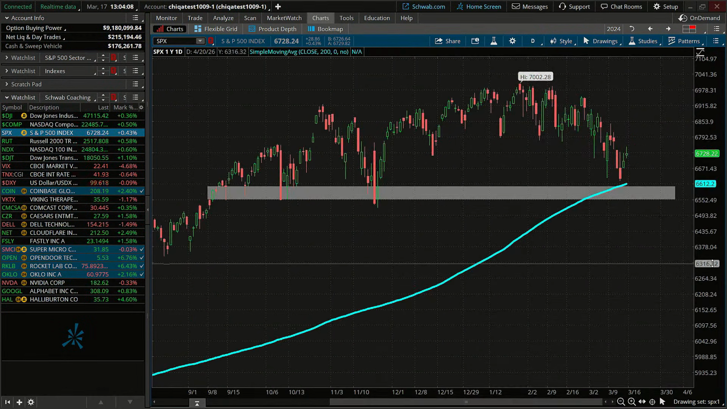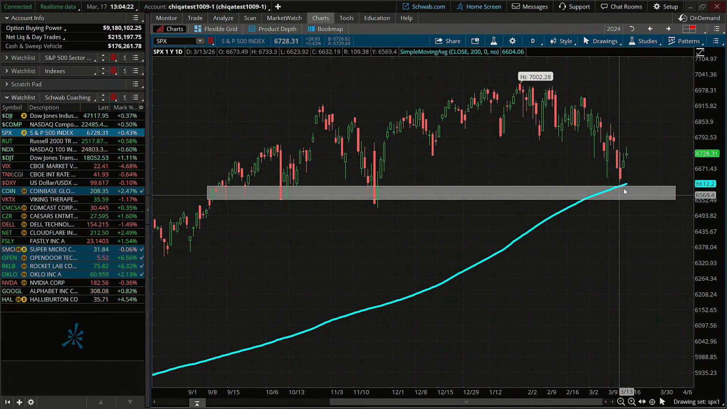Obviously, we have been churning through a lot of this sideways action. There are still opportunities that exist in this market though, so that's why we're going to cover a couple different setups today. So those are the long-term levels to keep an eye on there.